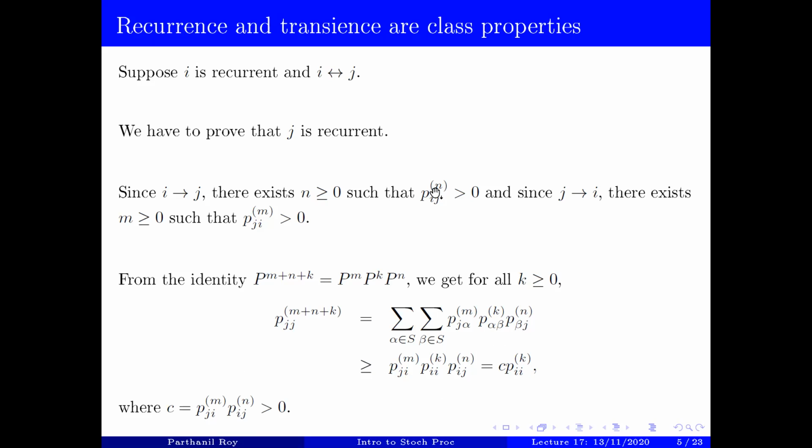Note that by the choice of m and n, these two probabilities are actually positive, so the product is also positive. Therefore what I have shown is that P_jj^(m+n+k) has a lower bound, some constant times P_ii^k, where the constant is positive. It's very important to note that the constant does not depend on k. It only depends on m and n, but m and n can be chosen once we know what i and j are. So there is no dependence on k in this constant C.